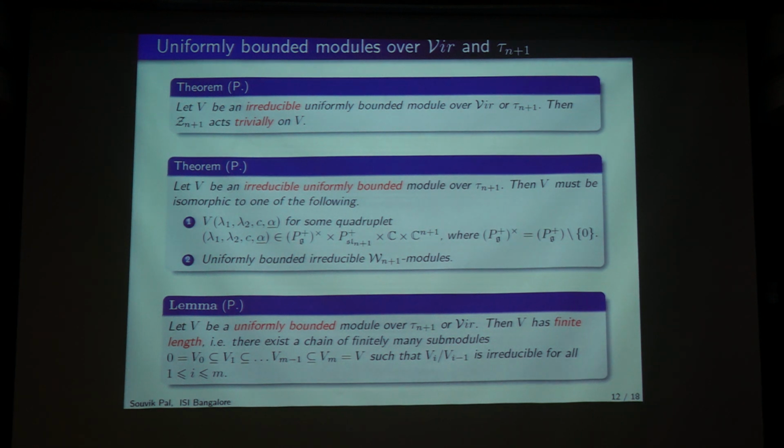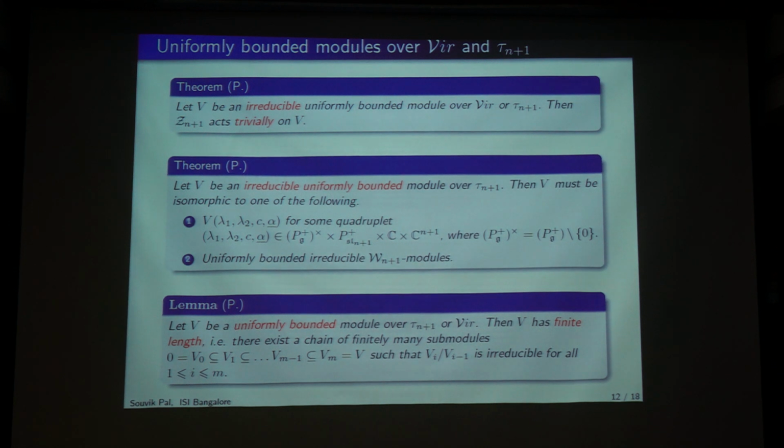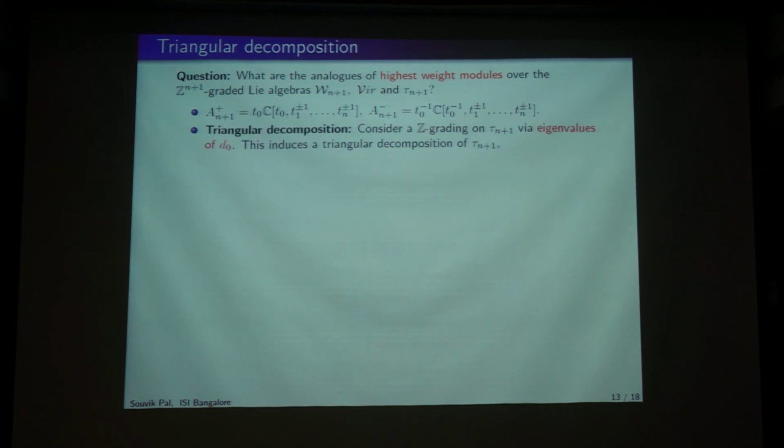So we saw in Matthews' theorem there was something called highest weight modules. We should try to imitate what the correct notion of highest weight modules should be, and what the analogs of highest weight modules over this are. If you recall, we defined highest weight modules using a triangular decomposition, and that triangular decomposition essentially used the well ordering on Z. But the main problem in higher dimension is that there is no natural ordering on Z^(n+1).